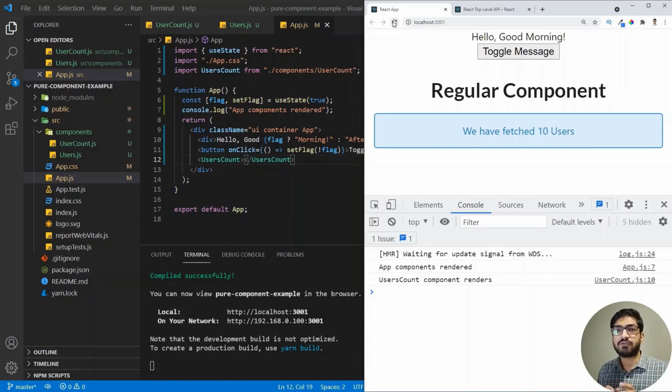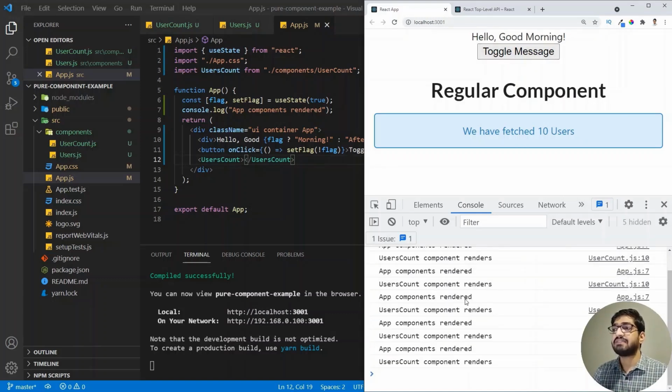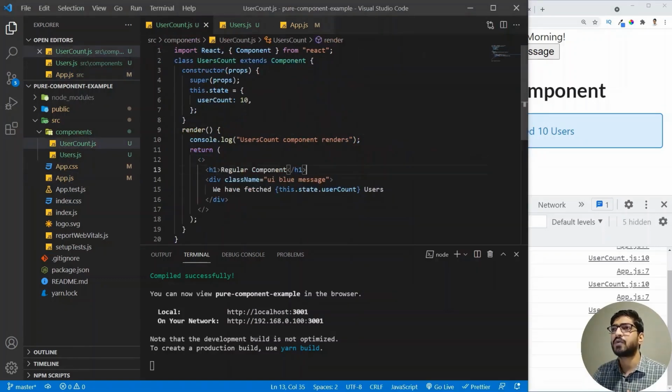And this is the default behavior of React JS, which we are very familiar with. As the state changes, the app component is getting rendered and our user count also gets rendered. Now, if I click on the toggle message again, then we will see that every time the app component is rendered, which is fine, but the user component is also getting rendered, even though there is no change of the state or the props in our user count component. So if we go to the user count component, we see that the user count state is still 10.